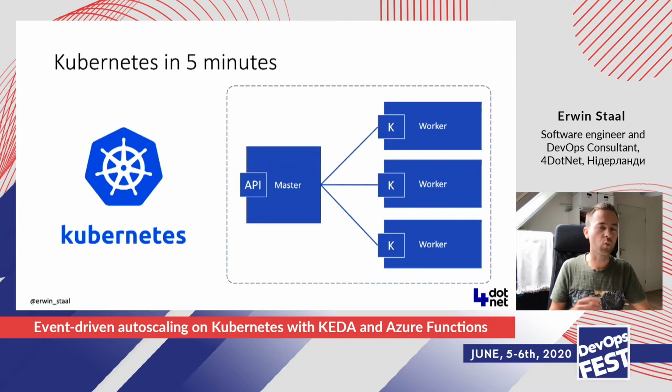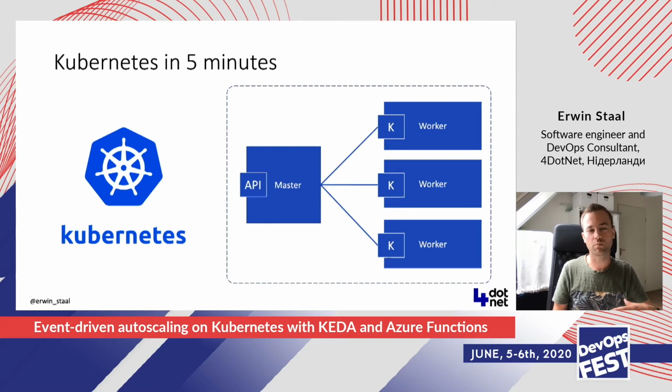But just running one container is not that useful. Especially in production environments, you want to have multiple containers on multiple machines because you want to be highly available and you want to be resilient to failure. You want to be sure that you can handle the load that you need to handle on your containers. So what you need here is an orchestrator, something that can manage all those containers for you and can do the scaling, etc. That's where Kubernetes comes in. It's not the only container orchestrator out there, but it's by far the most popular one.